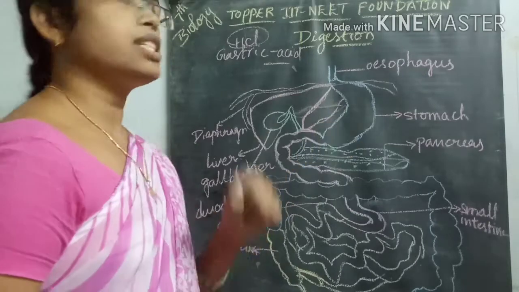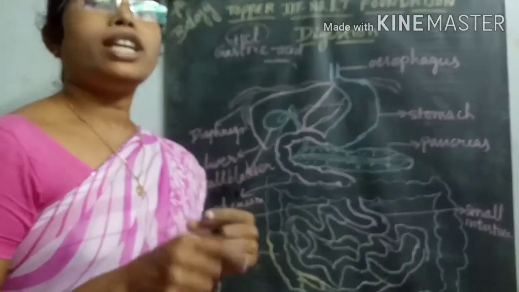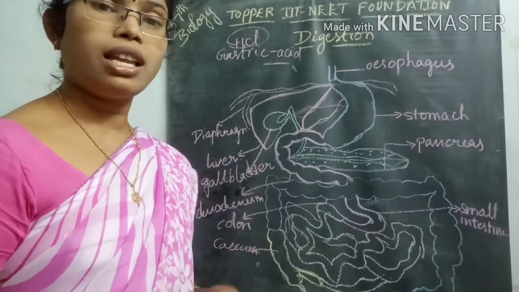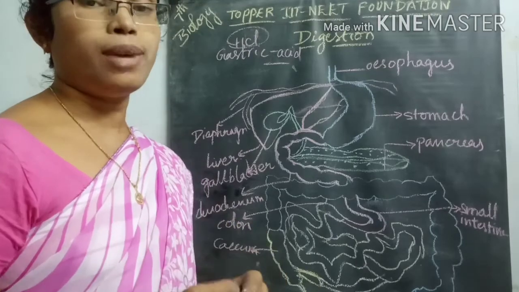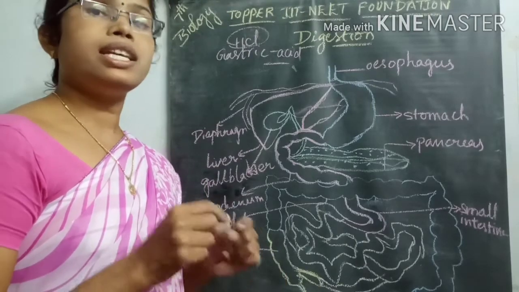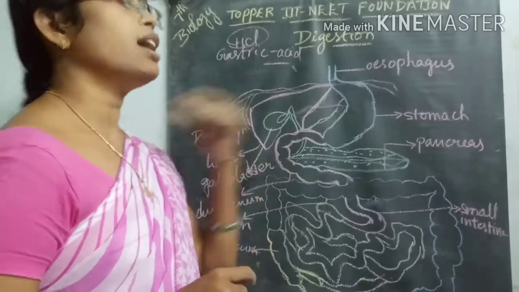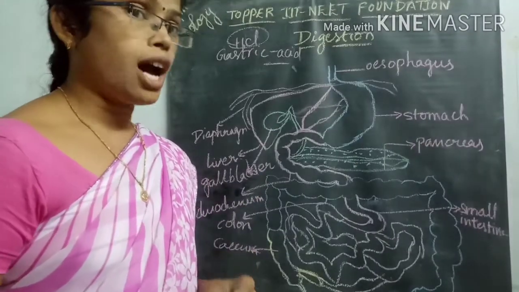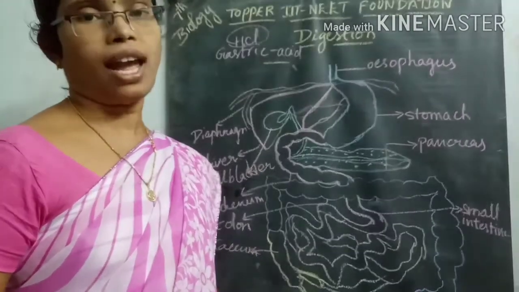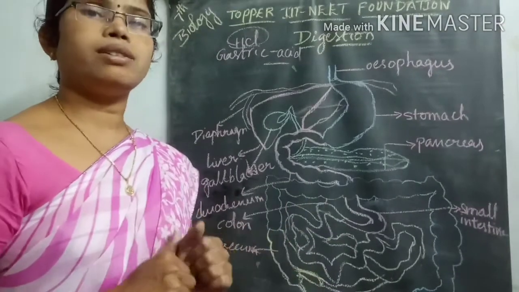Mainly the proteinaceous food material is digested inside the stomach region, not carbohydrates, not lipids or fats, not any other food material.